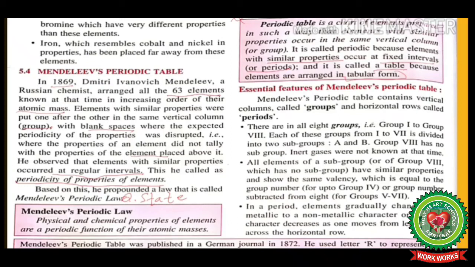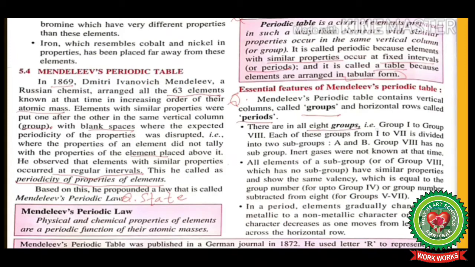Essential features of Mendeleev's periodic table. You can get a question here: what are the essential features of Mendeleev's periodic table? Mendeleev's periodic table contains vertical columns called groups and horizontal rows called periods.